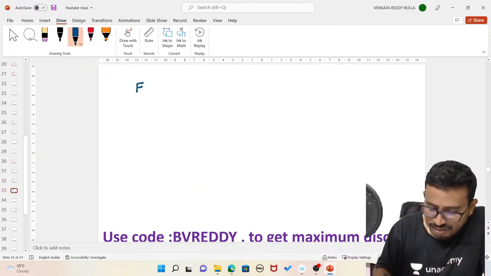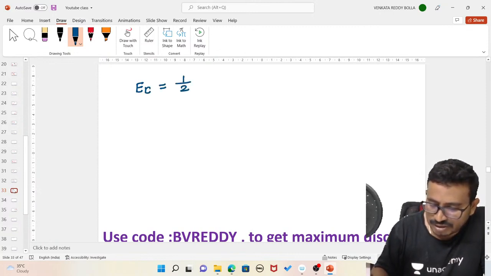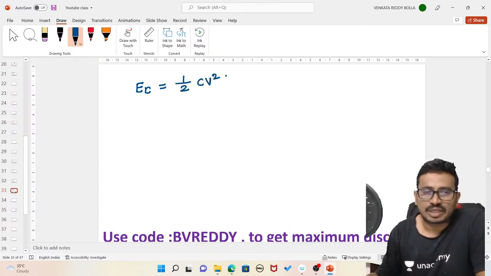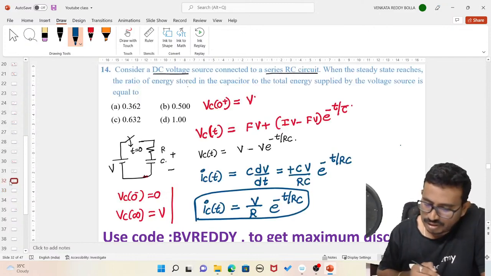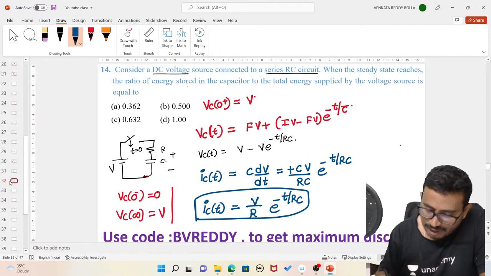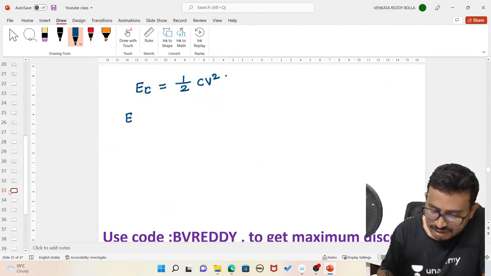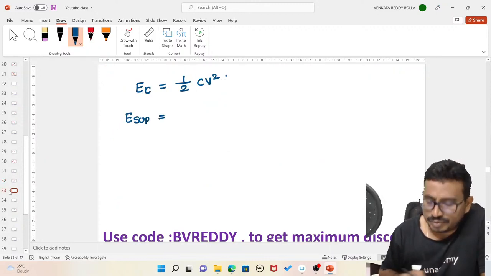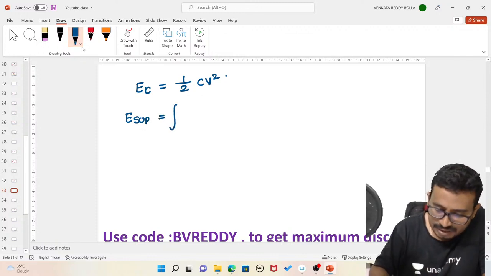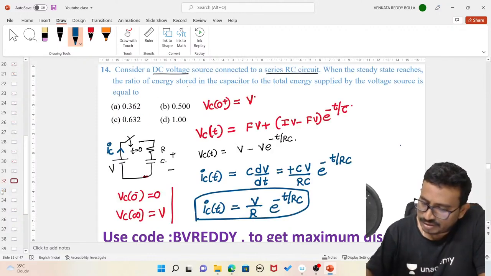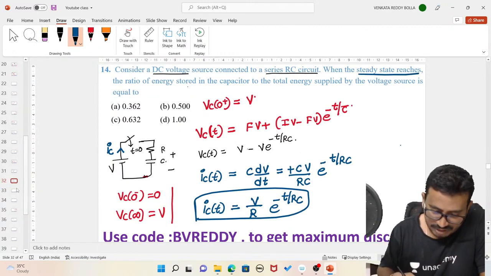As we know, the energy stored in the capacitor is given as half of CV square. Energy across capacitor is half CV square. Now I need to find the energy supplied by the source. Now this current which we got as IC, can I get the energy given by the supply? Energy given by the supply, until the steady state has been reached.